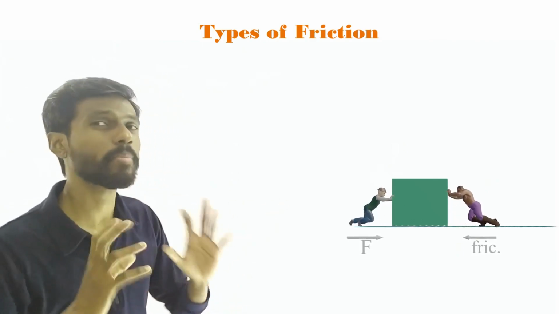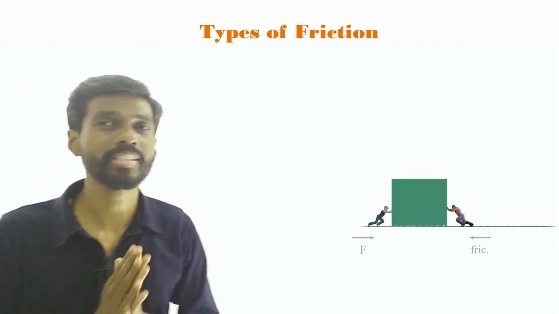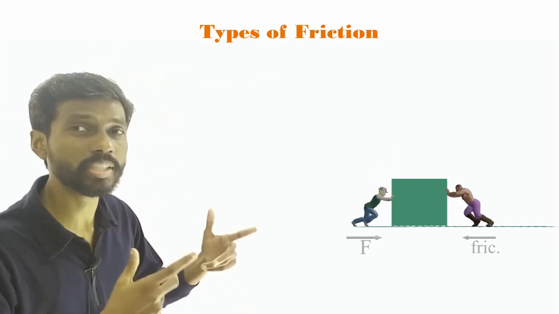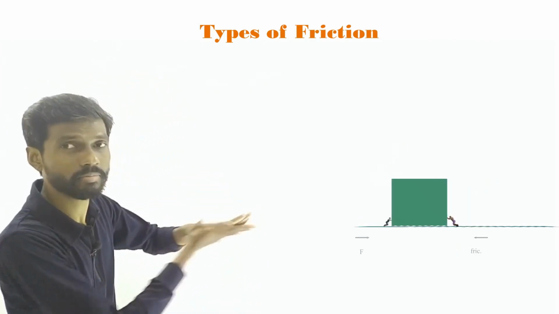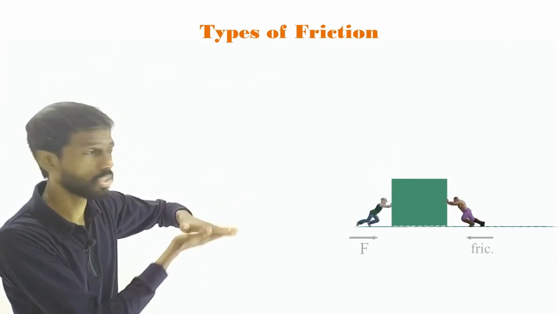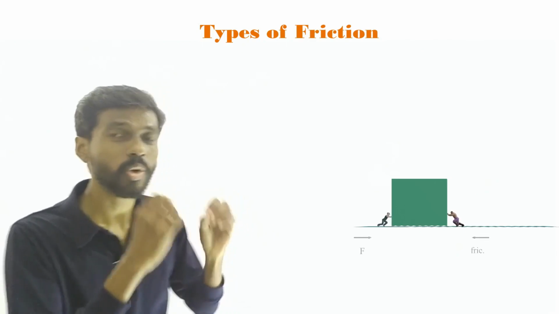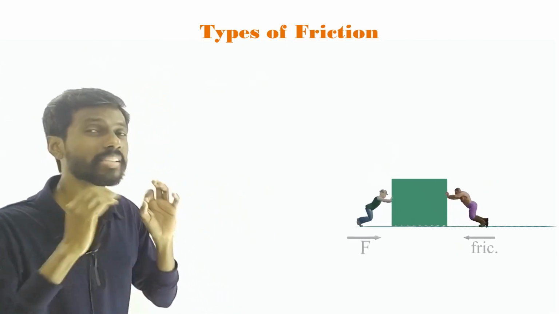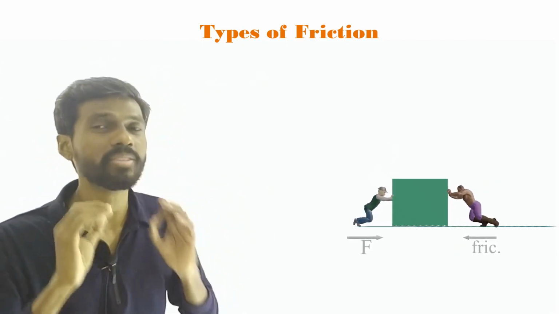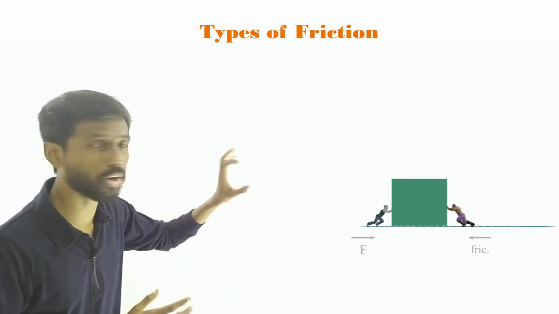This is one type of friction. What type of friction is it? It is called the static friction because the object is not sliding, right? Not moving. No relative motion between the object and the ground. So this object is not moving. So the friction that acts on the object is called static friction. So static friction is when the object is not moving.